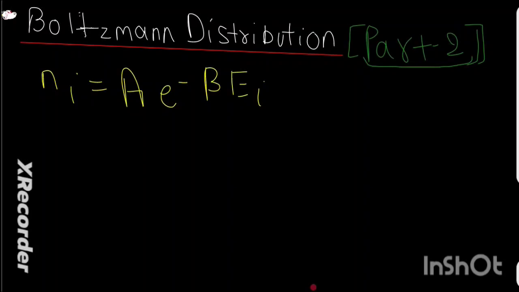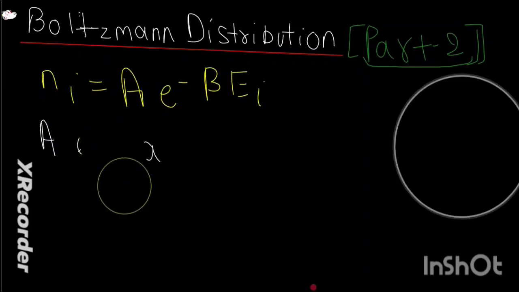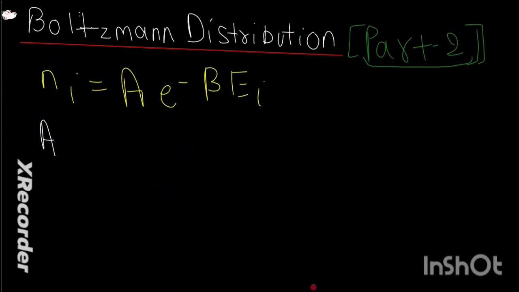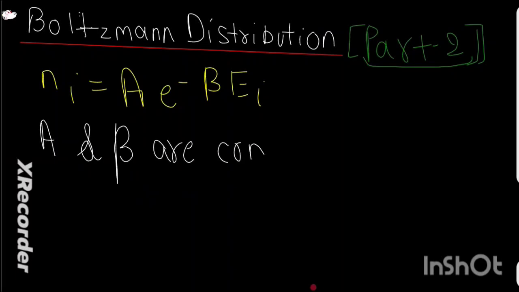Here i is the subscript which represents the ith particle. A and beta are constants. It's a very important point to remember that A and beta, it's not B, it's beta. So A and beta are constants.